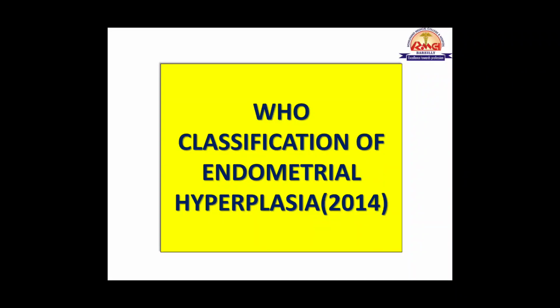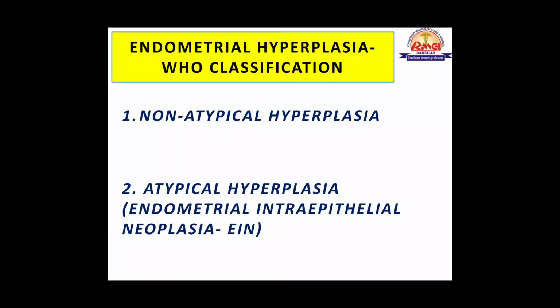Now, WHO had earlier classified endometrial hyperplasia in 4 classes, but in 2014 it collapsed that classification into just 2 classes. So it has simplified the classification of endometrial hyperplasia recently. First is non-atypical hyperplasia, and second is atypical hyperplasia. There are some criteria based on which we classify the hyperplasia as non-atypical or atypical. Atypical hyperplasia is also known as endometrial intraepithelial neoplasia.